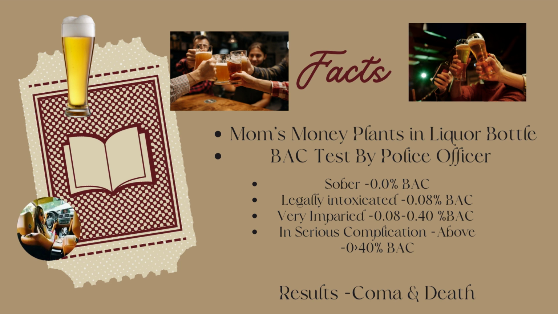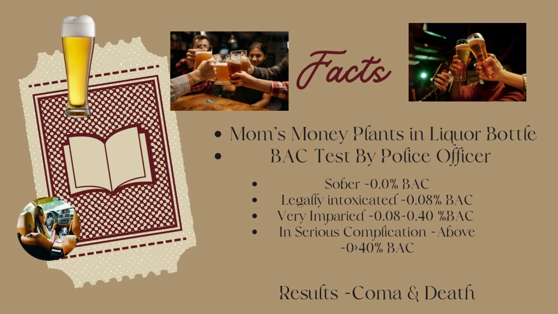If we talk about the results, if the blood alcohol percentage is 0.0%, that means the person is sober. If the percentage is 0.08%, then he or she is legally intoxicated.